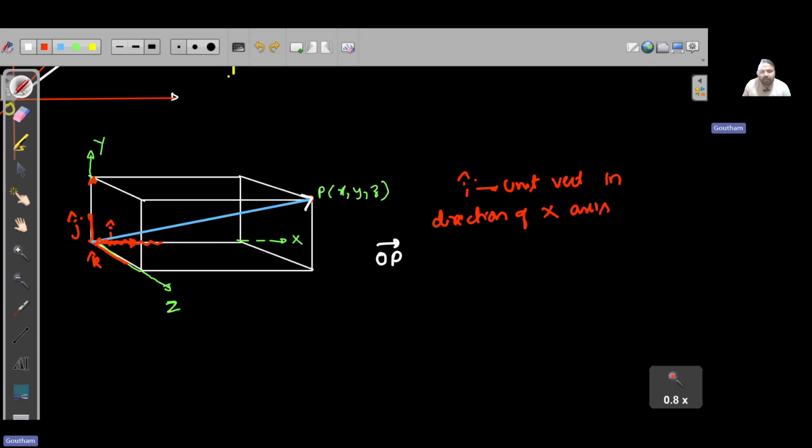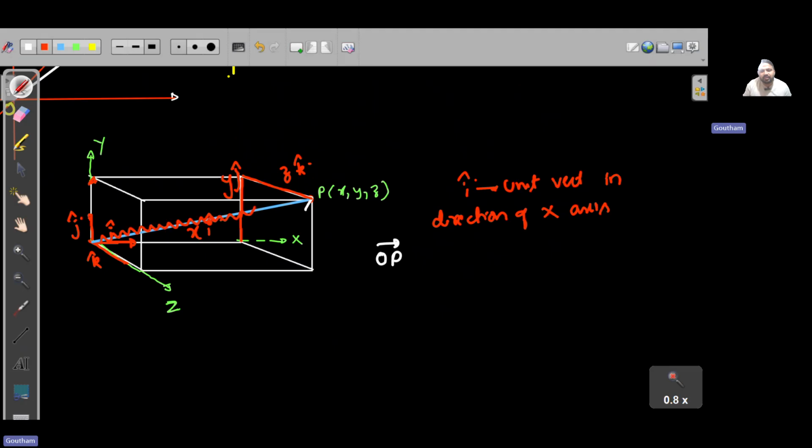I need to come x units in the i direction, meaning I need to travel x into i cap units. Then I need to come again in the y direction, therefore y into j cap. Similarly, in the z direction, z into k cap. Now, what is the length of this particular vector?